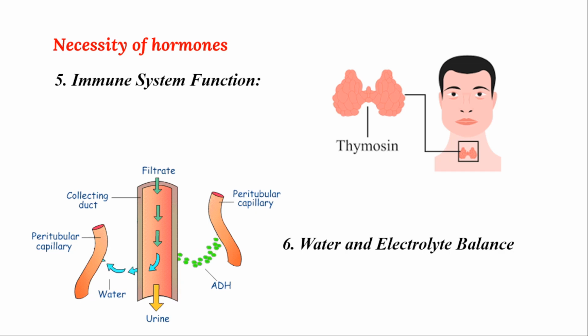Whenever you are not taking proper water, our body system will take up the water from the kidney. Whenever the blood rushes through the kidney, along with the water, salt and everything else will be released in the urine. Whenever you haven't taken water for a prolonged period of time, the water from the urine will be taken back by a hormone called ADH. So that mainly helps in water and electrolyte balance in your body, whenever water availability is not there.